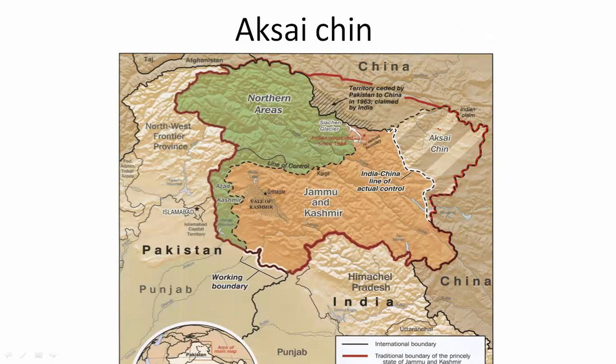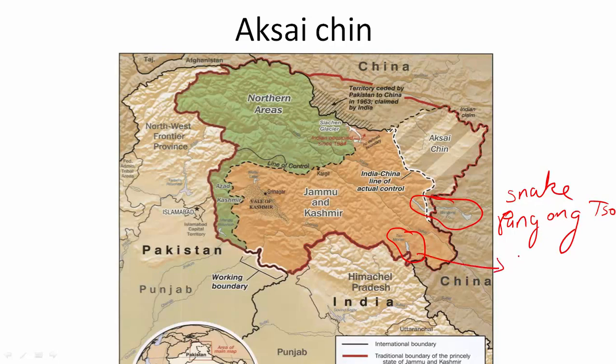You remember the position and location of Aksai Chin, and also for your geography part, remember this lake that you see, the small snake-like lake. It is called Pangong Lake, the famous Pangong Lake. It is also called Pangong So. And this is another small lake. It is not very small actually. It is called So Moriri. The word So in the Ladakhi language means a lake. So Pangong So and So Moriri. Please remember these two lakes.